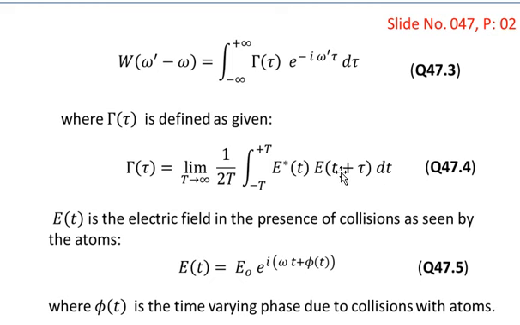This is the definition of the autocorrelation integral, in which we take the complex conjugate of one function multiplied by the time delayed version of the other. Thus gamma is represented as the autocorrelation of the electric field of the incident beam, as shown in equation number 4.